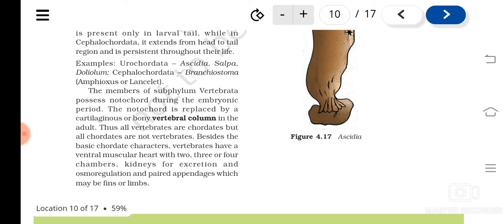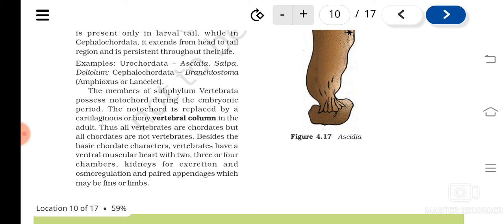In addition to this, vertebrates have some more characters, that is a ventral muscular heart with two, three or four chambers.